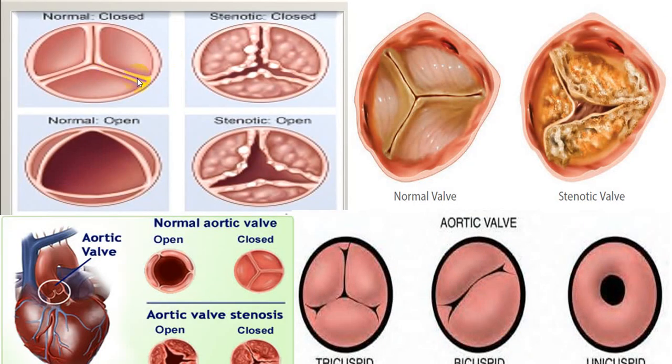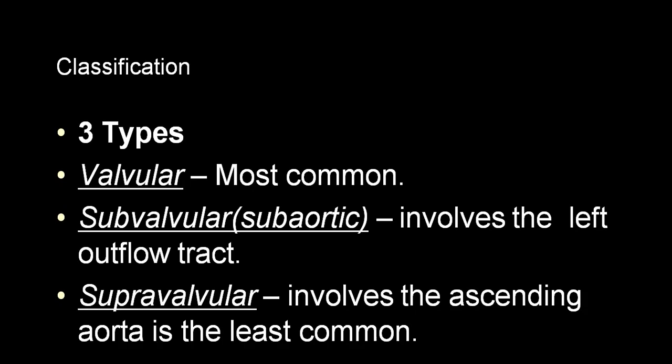These are different types of valves. This is a tricuspid valve, and this is when there is an opening. While opening, if the opening lumen becomes small, less than one-third of the original size, then we call that a stenosis. And you can see this is a destroyed valve. This is again a destroyed valve. So this is stenotic, this is stenotic. So these are the different types of valves which can be involved. The most common variety is valvular involvement.